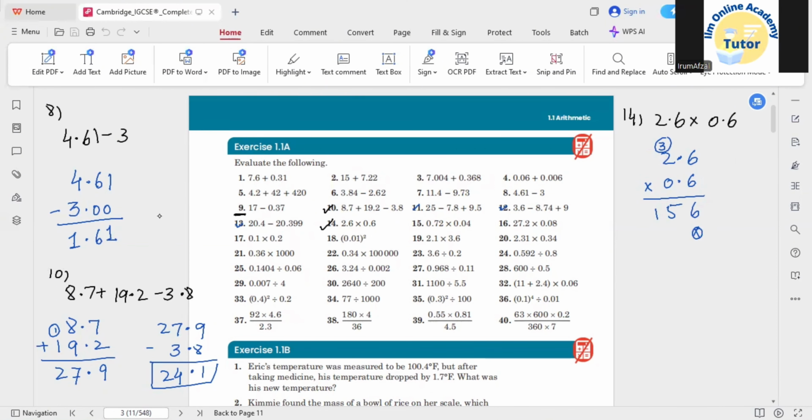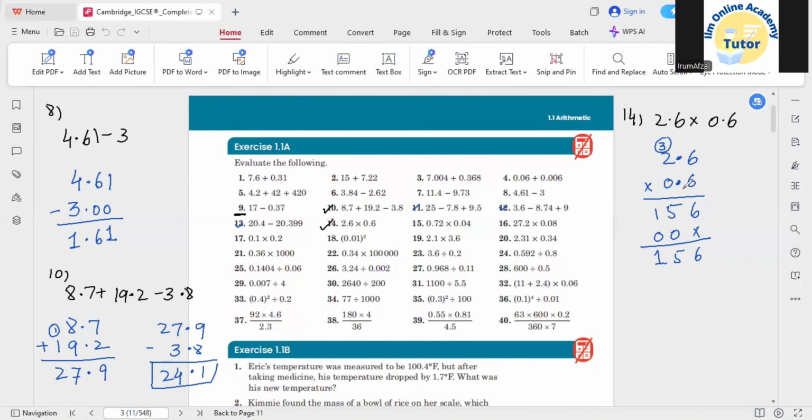So 6, 5, 1. Now, as the numbers were given in decimal form, we need to give the answer in the form of decimal as well. So where to apply the decimal point? You can get the idea from these two decimal numbers: how many numbers are on the right side of both of these decimal points?